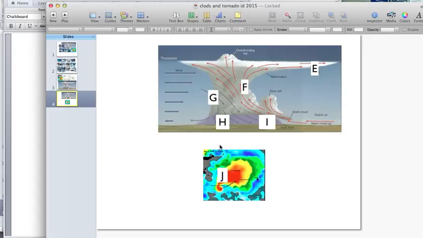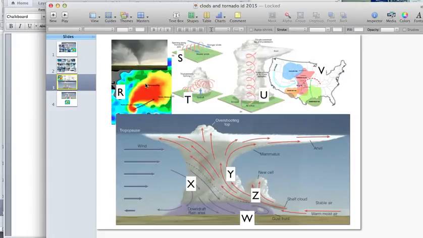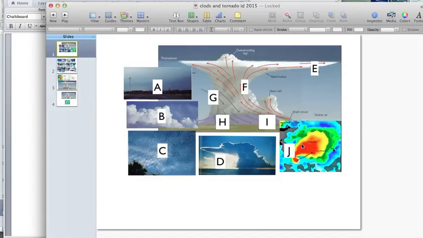Now, as this is circulating, sometimes on a Doppler radar, you can see this overhead view of some of this circulation, and that's called a hook echo, and that is really the Doppler radar signature for a tornado. That would be a tornado on Doppler radar, but it's also an overhead view of a pretty big cumulonimbus cloud.